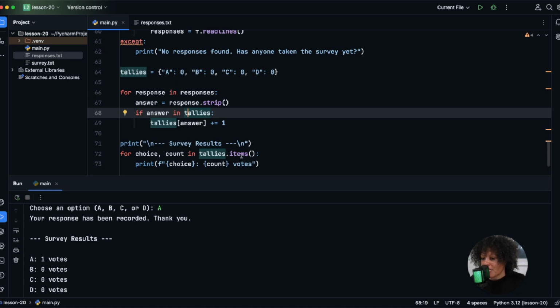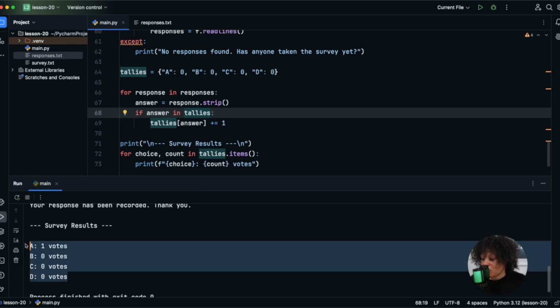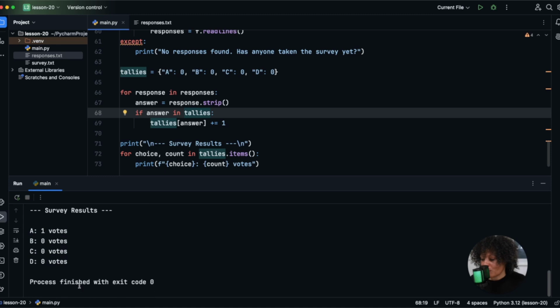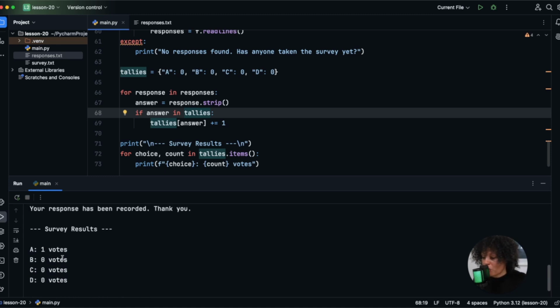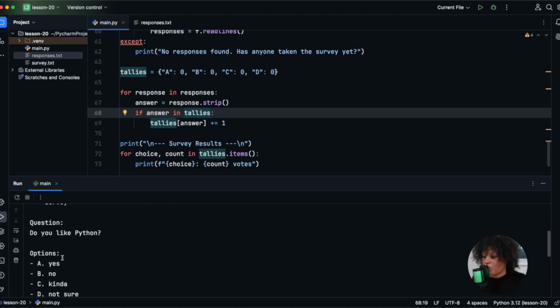We are iterating through these items and we're grabbing the key and value pair and we're printing that choice A has 1 votes. And we only asked one question, so that's the reason why everything else has 0 votes. And so this is the whole program right here. This was a mouthful. Now, this was the happy path. Let's go through where the validation is not set correctly, okay? And let's see what happens when the validation is not set correctly.